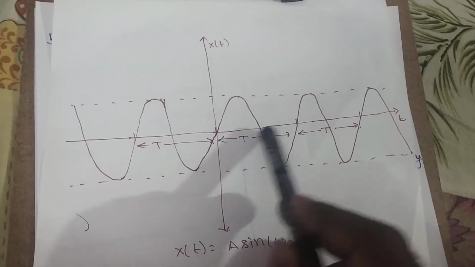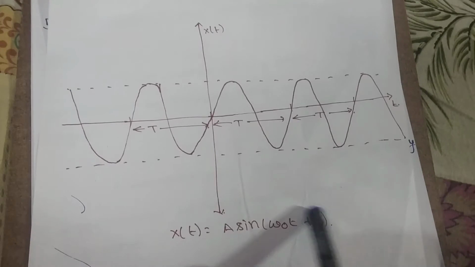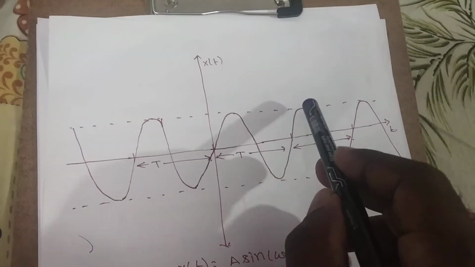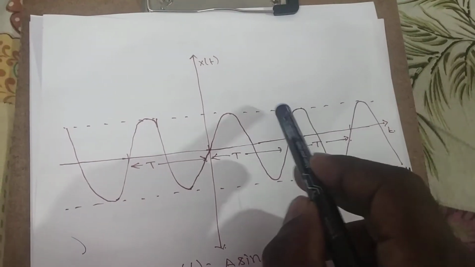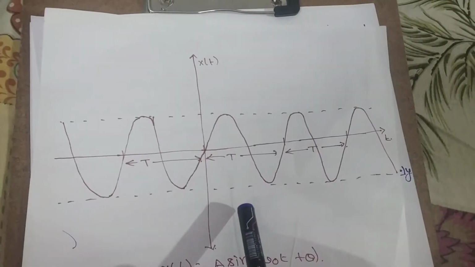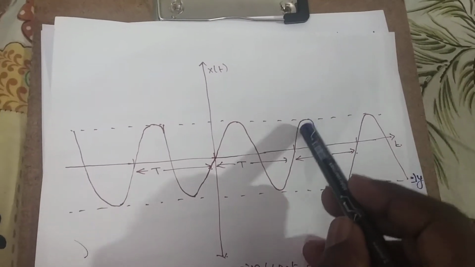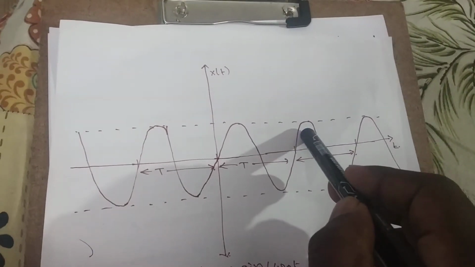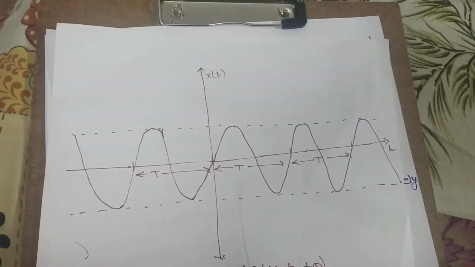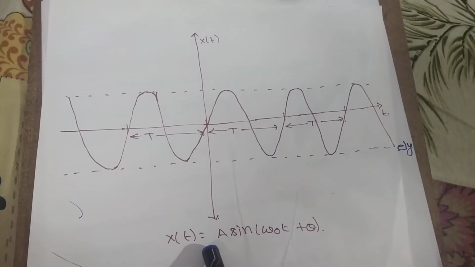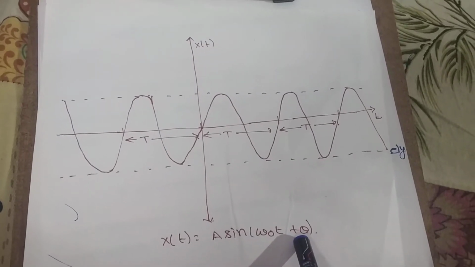By using this equation, we can define future values of the sample function by knowing past values. Why? Because it is a periodic signal. So by observing past values, we can predict the future values of the signal.